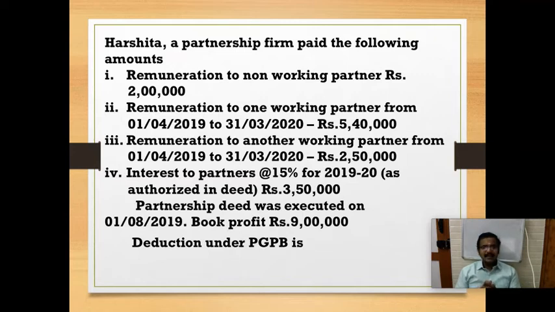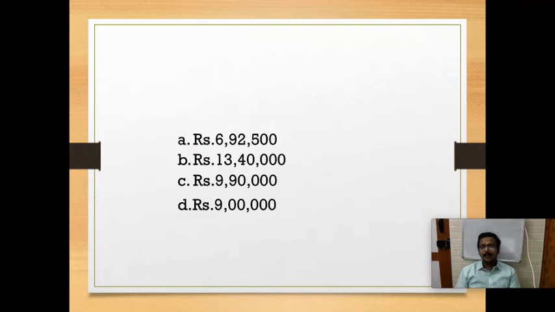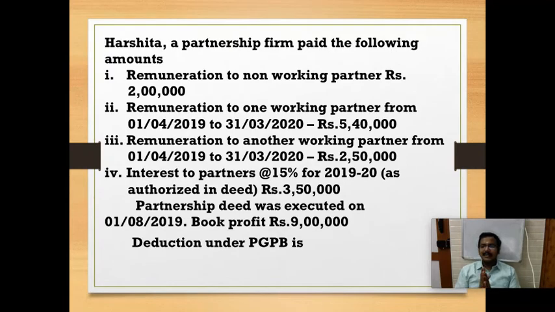Partnership deed was executed on 1/8/2019. Book profit is 9 lakh. Deduction under PGBP? The options are rupees 6,92,500, rupees 13,40,000, rupees 9,90,000, rupees 9 lakh.